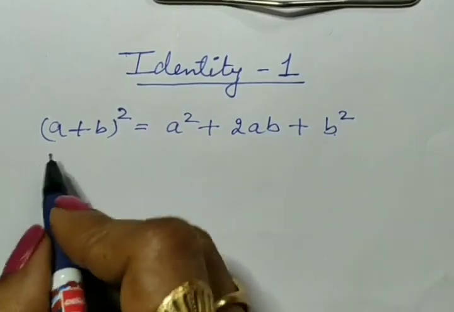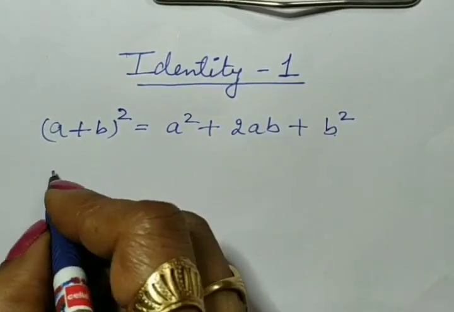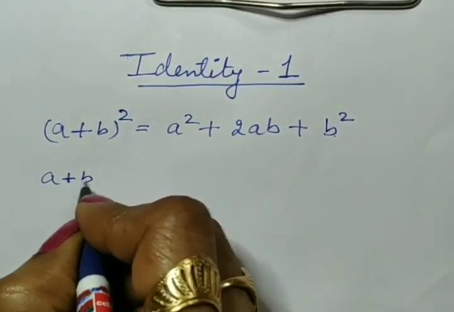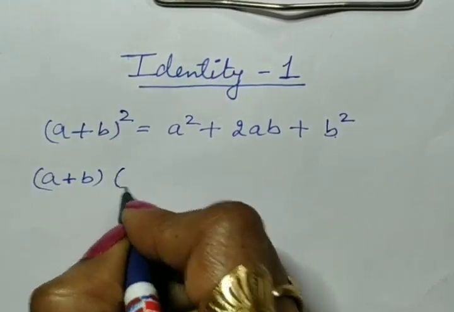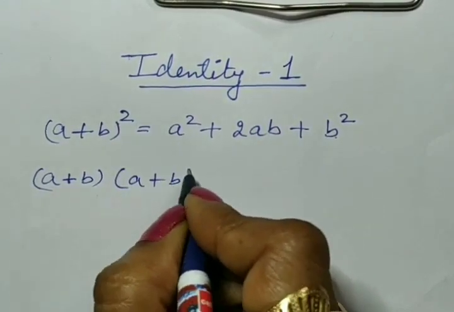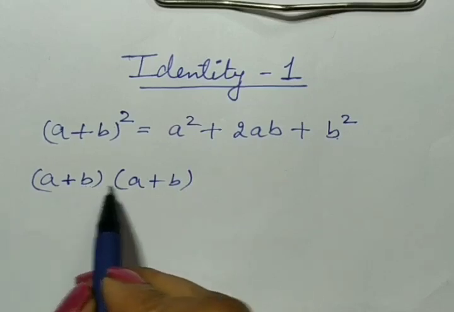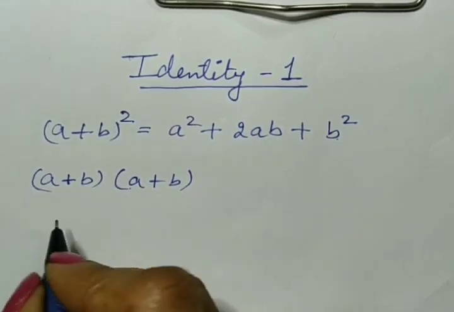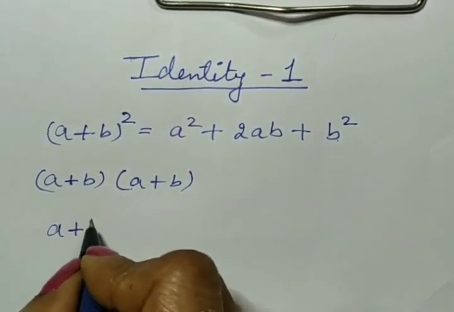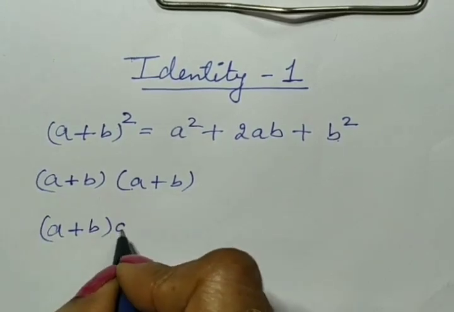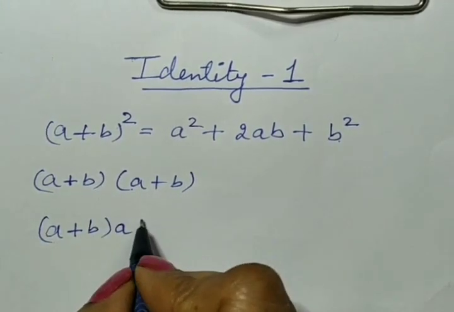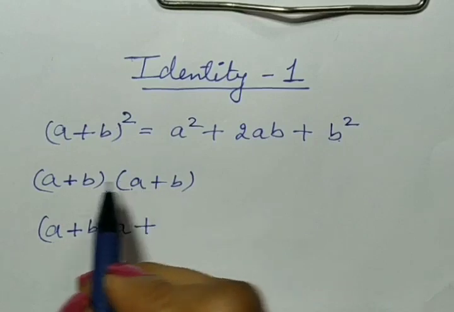Let's see. A plus b whole square means a plus b multiplied by a plus b. Multiply this a plus b by this a first. So what we will get? A plus b multiplied by a. Then put the plus sign over here.